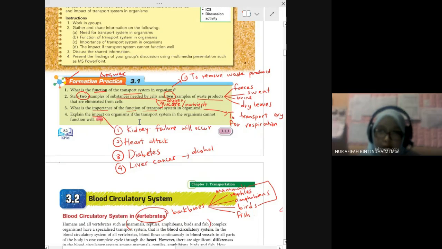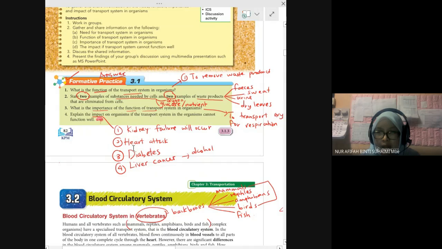So what happens? If you cannot pee, cannot remove your urea or toxic waste, you will face kidney failure, and then it may lead to heart attack also. Heart attack, diabetes, and also liver cancer from the alcohol that you consume.